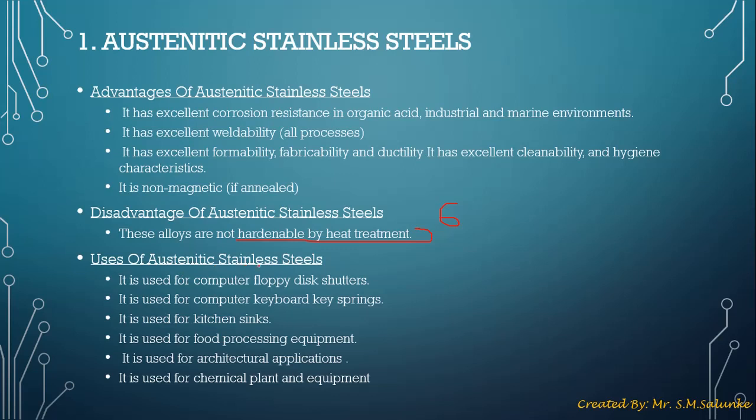The uses of austenitic stainless steel. Let's look at the uses which are mostly asked in your online examination. First, floppy disks are manufactured using austenitic stainless steel. Then keyboard key springs, kitchen sinks, food processing equipment, architecture applications, and chemical plant equipment.